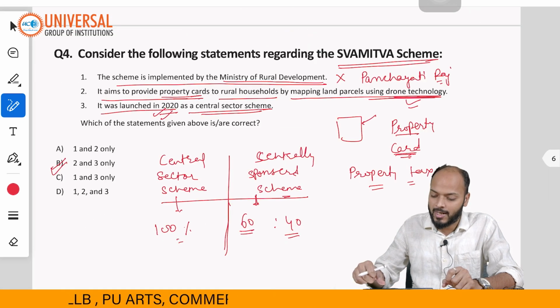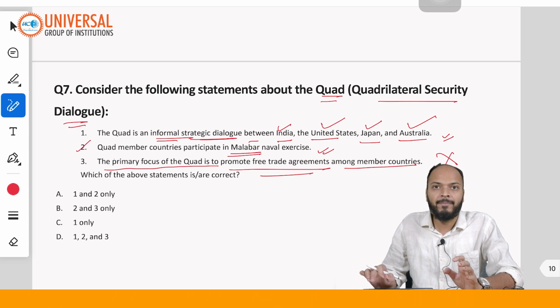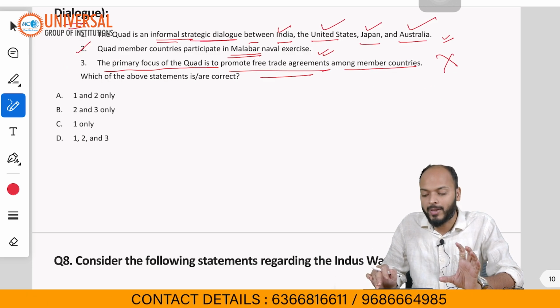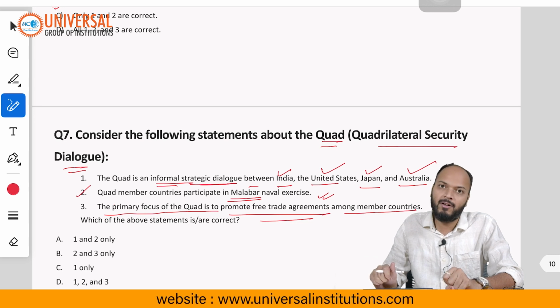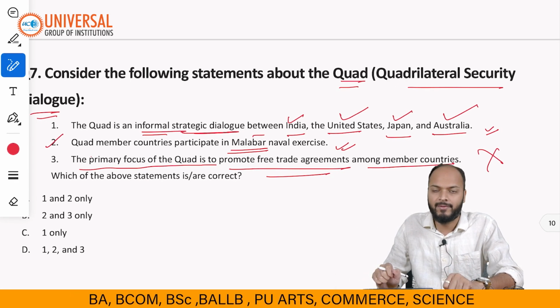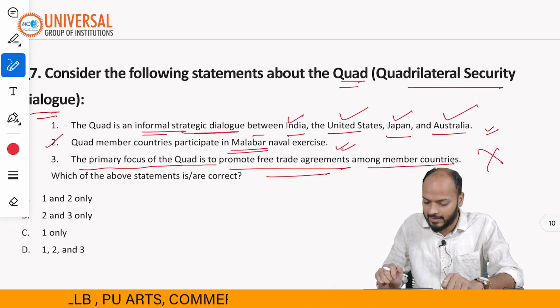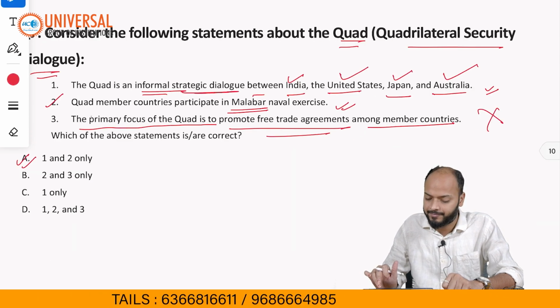The objective of Quad is to ensure that the Indo-Pacific region is free and open, right? That is the objective of Quad, not to promote free trade agreement. That is not the objective, right? So statement 3 is incorrect and hence the answer would be option A.